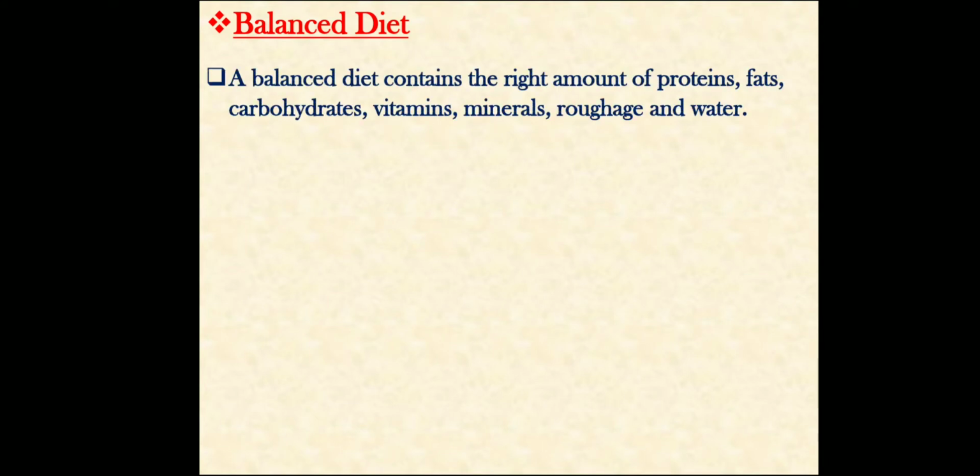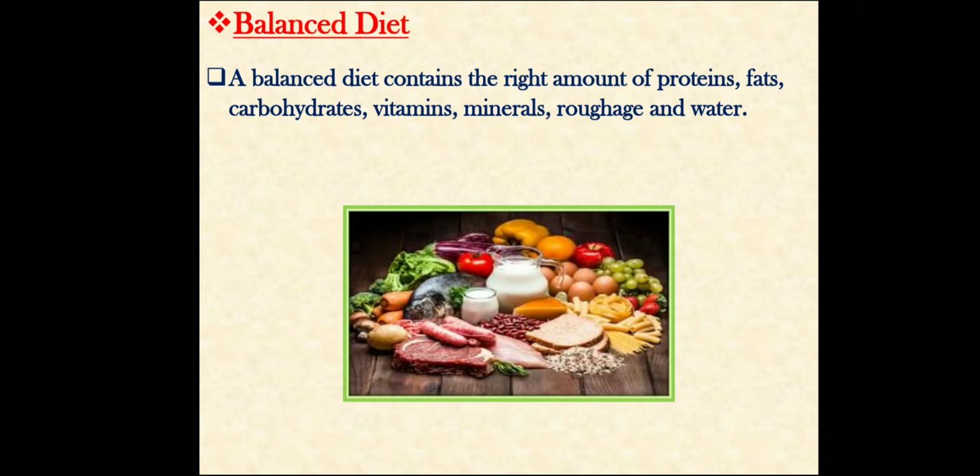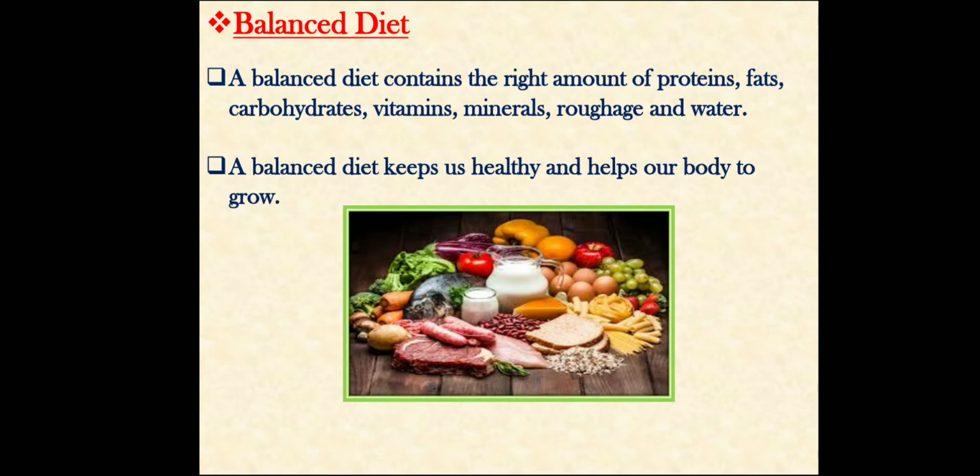Now, balanced diet. A balanced diet contains the right amount of proteins, fats, carbohydrates, vitamins, minerals, roughage and water. A balanced diet keeps us healthy and helps our body to grow. By eating balanced diet food, we stay healthy and also help our body to grow.